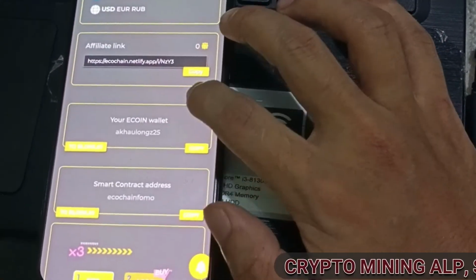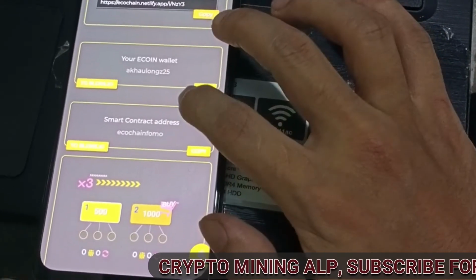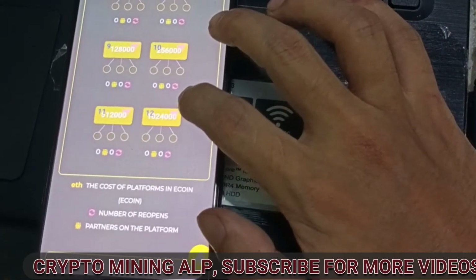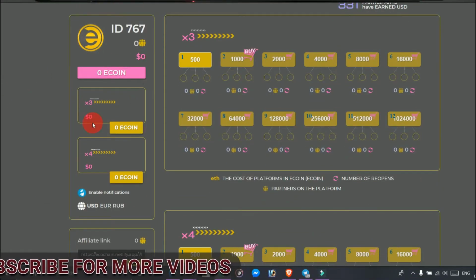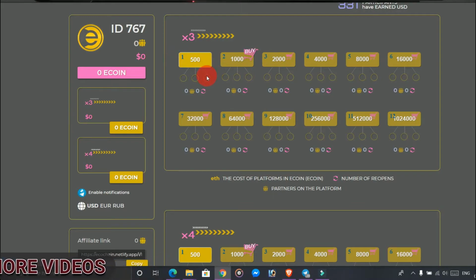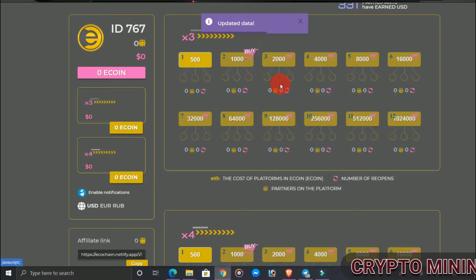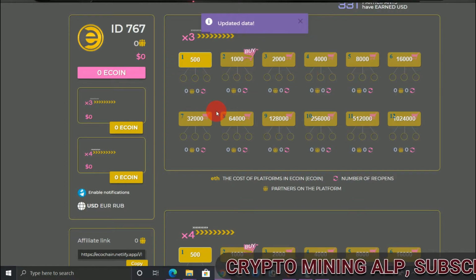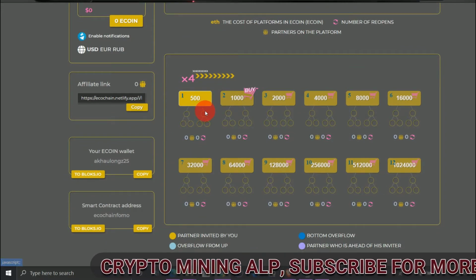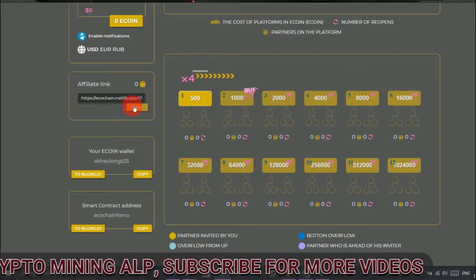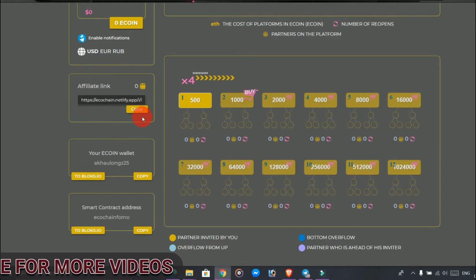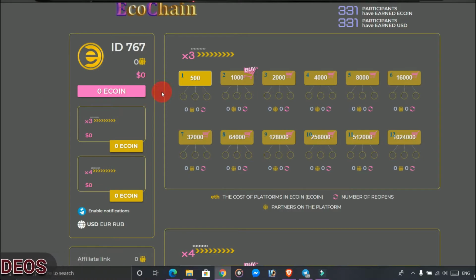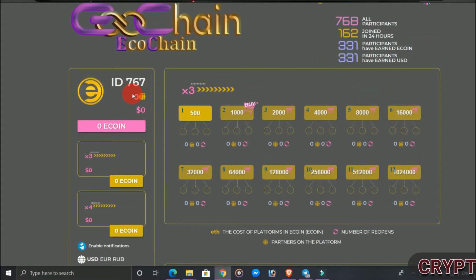Now I'll show you my dashboard from the laptop. So friends, this is my dashboard. As you can see, it's very simple, and for every referral we get 500 ecoins directly into our Wombat wallet. So you don't have to do anything, you just have to copy your link and share it with your friends. And also tell them to enter your code. So if you are going to join, then please enter my code, that is 767.